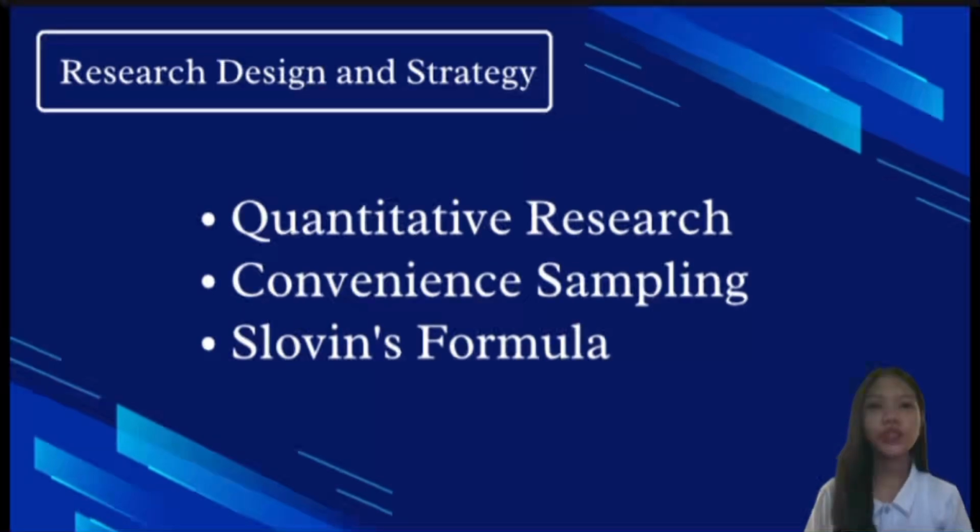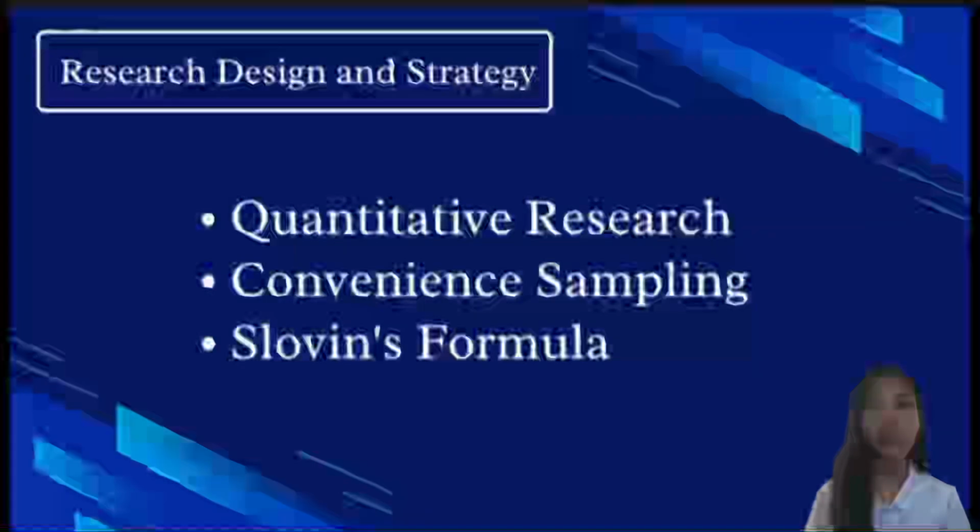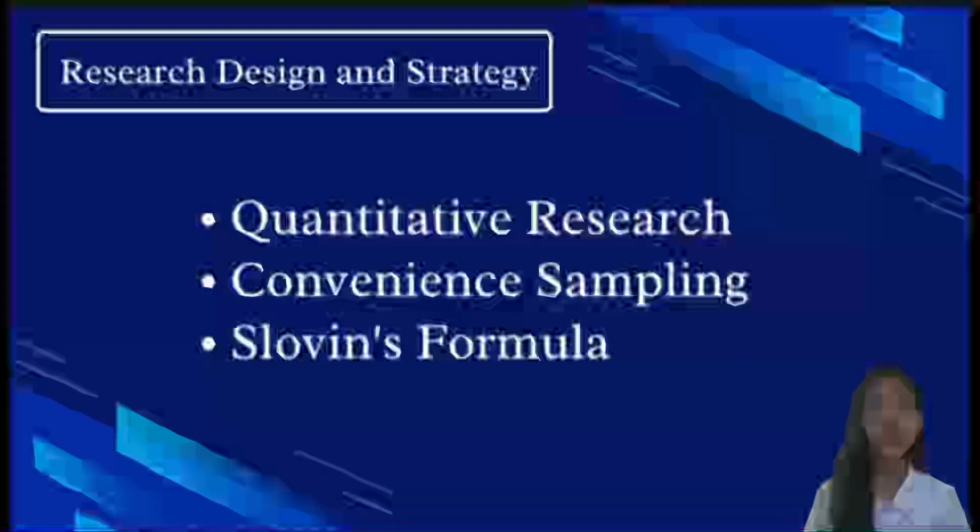In this research, Slovin's formula is used to determine the sample size of the study. Slovin's formula, as defined by Wulandari and Cornelius 2019, is used to get the possible samples from a large population. The researchers will also use convenience sampling, which Winkler 2019, as cited by Schultz 2022, defined as a way to gather data from those who are willing and most accessible for the researchers.